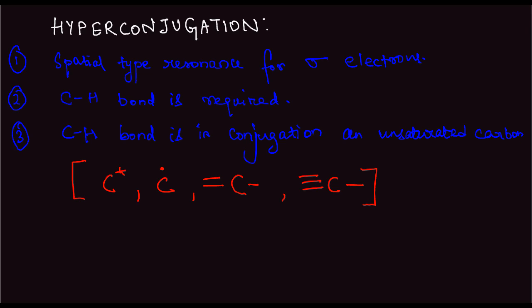So let us look at the mechanism of hyperconjugation, how it occurs. Let us take this compound: H2C double bond C, H, single bond C connected with 3 hydrogens.